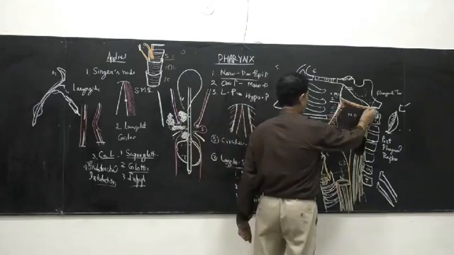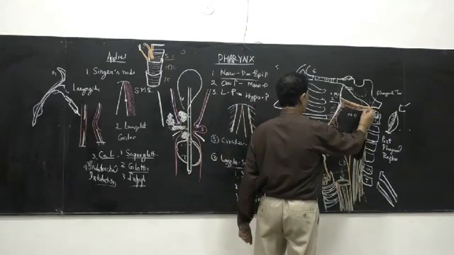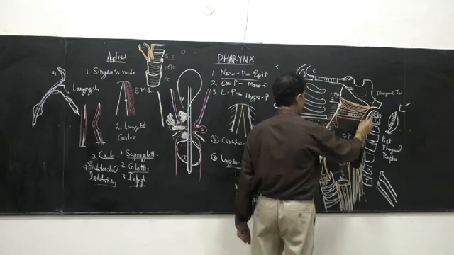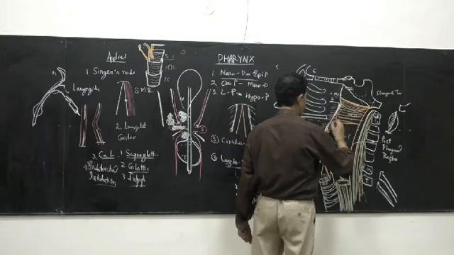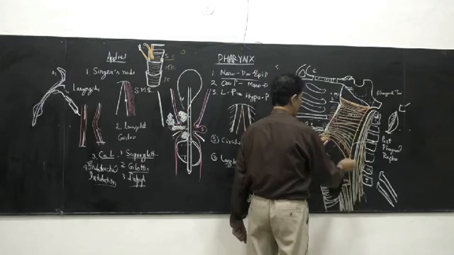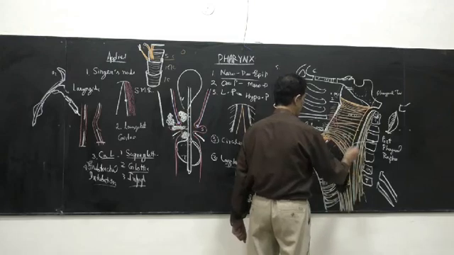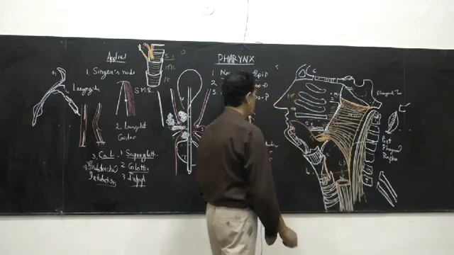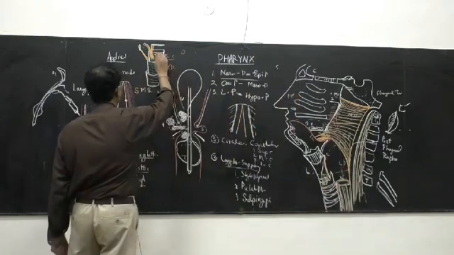A few fibers only insert on the bone, that is the pharyngeal tubercle. The rest of the fibers decussate from right to left, and the lower fibers run obliquely downward, and they go down up to the vocal cords.